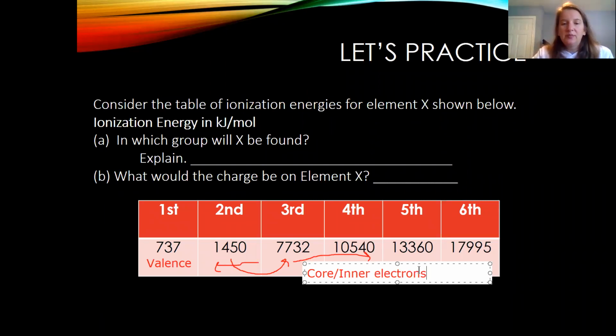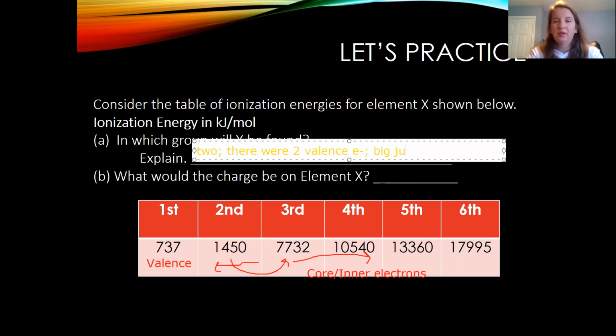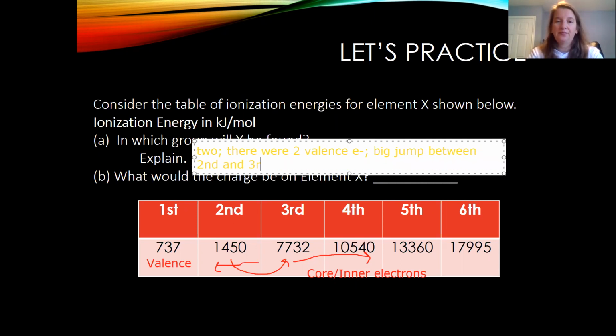Okay, so this means that it had 2 valence electrons. So if we're looking to see which group this was in, we would say that this was in group 2 because there were 2 valence electrons. And we can see that big jump between second and third ionization energies.